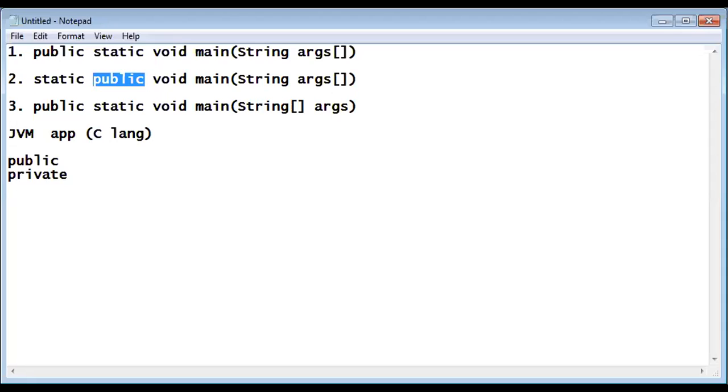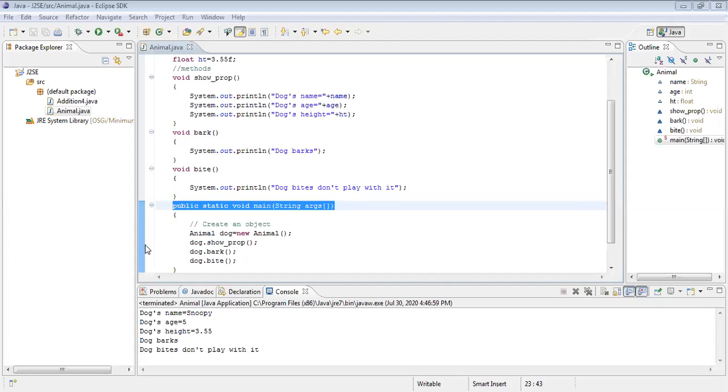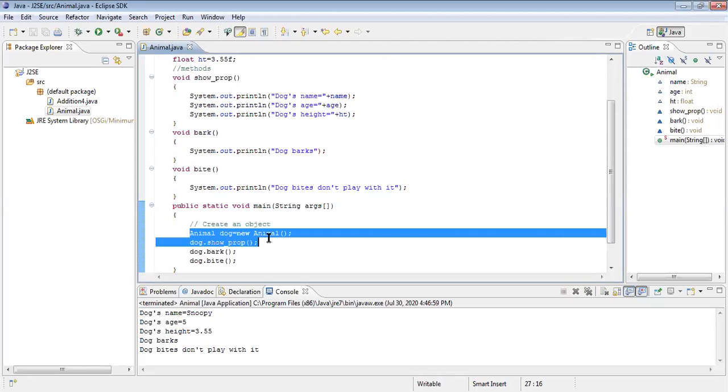Now we'll come back to the application. Talk a little bit about that. Wait. See here. Yes, this is the program. From here, program execution starts. Public is written. Okay, fine. It entered into the program. I will discuss static void later. What is the first step present inside the program? Object creation. Yes, the object is created.